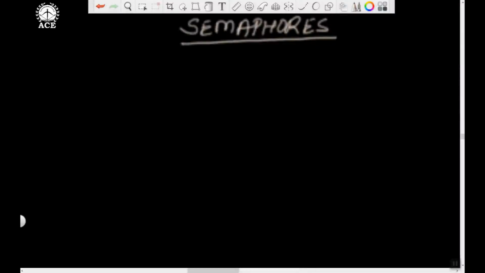All right, let's see the third synchronization mechanism by name semaphores. It's a very important topic. I will mark it as star topic. So before starting semaphore, let me talk about some of the important highlights of semaphore.